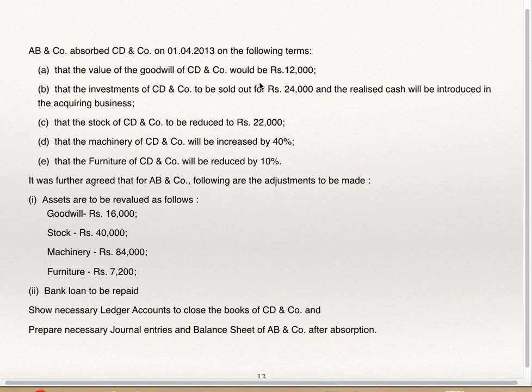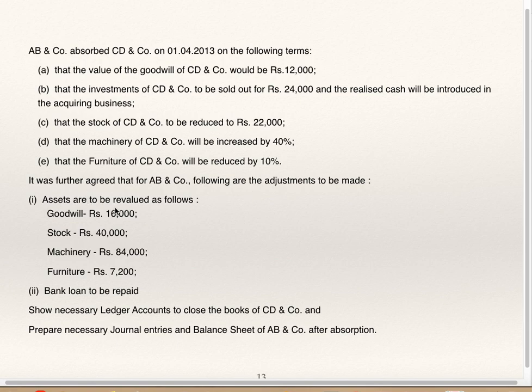Value of goodwill of CD and company would be 12,000. Investment of CD and company to be sold out for 24,000 and realized cash will be introduced in acquiring the business. Stock of CD and company to be reduced to 22,000. Machinery of CD and company will be increased by 40%. Furniture of CD and company will be reduced by 10%. It was further agreed that for AB and company, following adjustments are to be made.